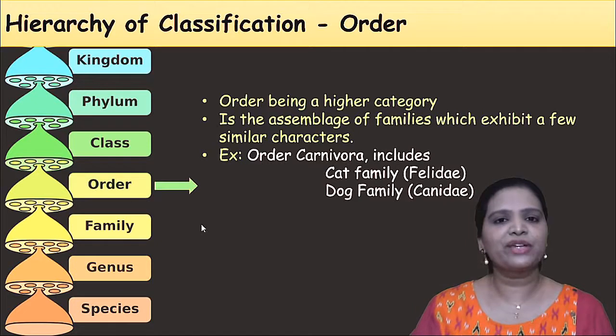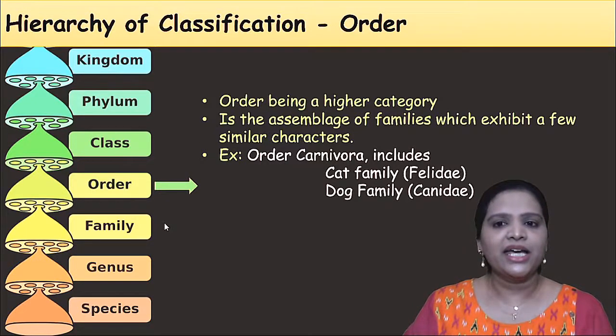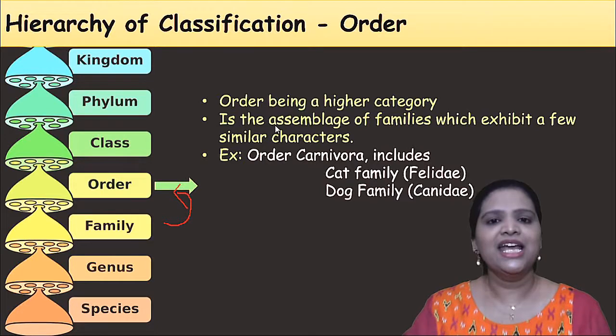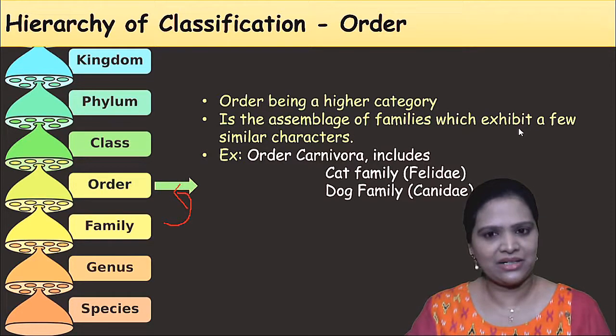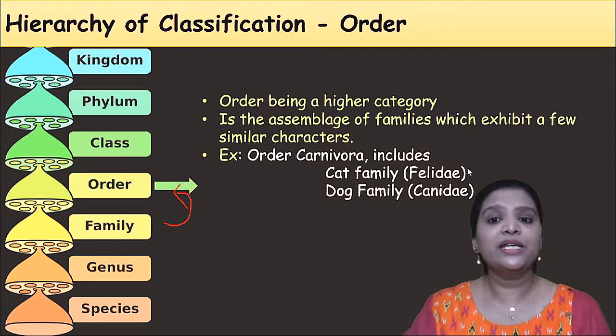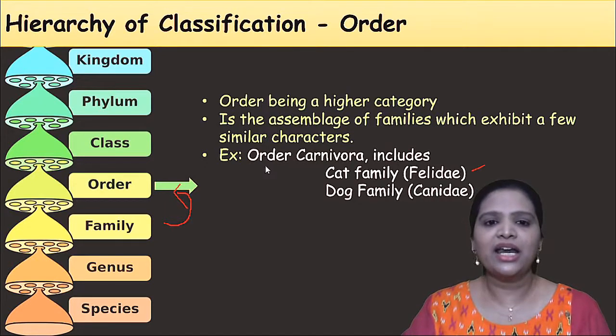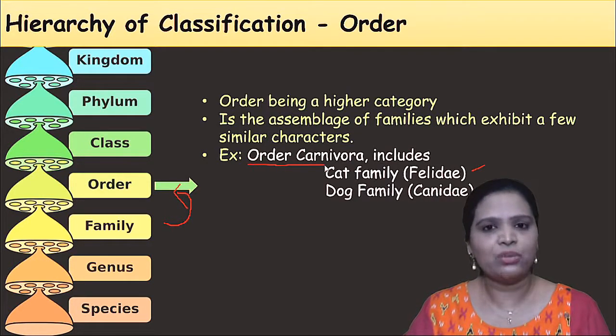The next hierarchy of classification is order. What is order? A group of families is called an order. Order is a higher category. It is an assemblage of families which exhibit a few similar characteristics. For example, Felidae means the cat family and Canidae means the dog family. Both are under one order, Carnivora.